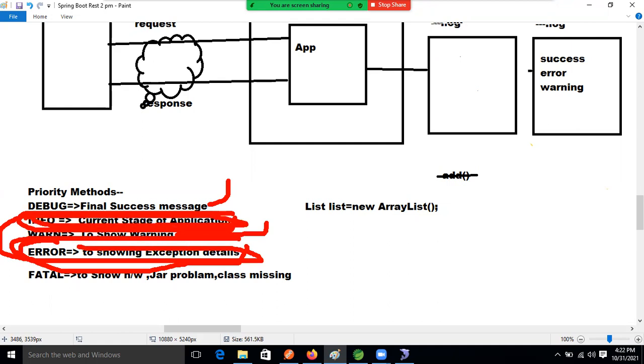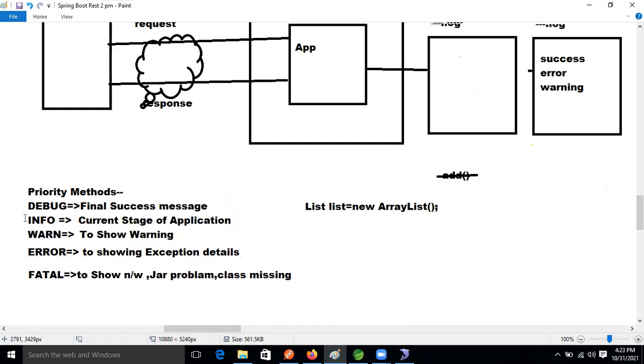Okay, same thing. The priority also, by default, what is it? By default, in our logging application, the priority is info, guys.